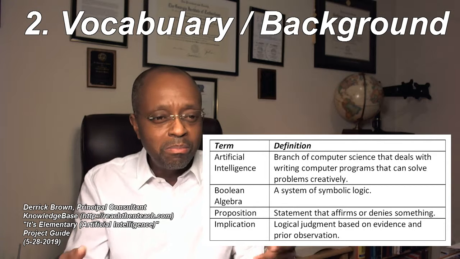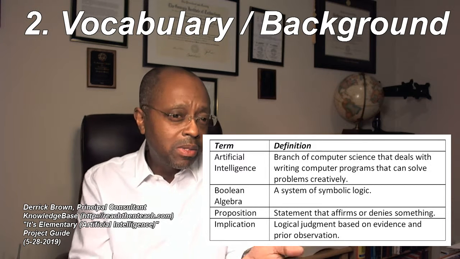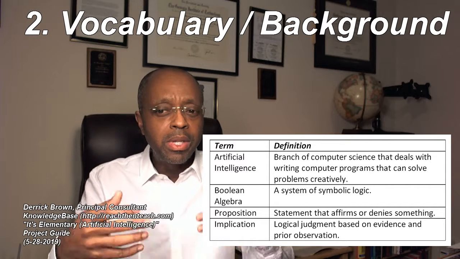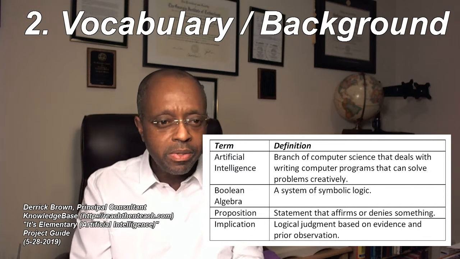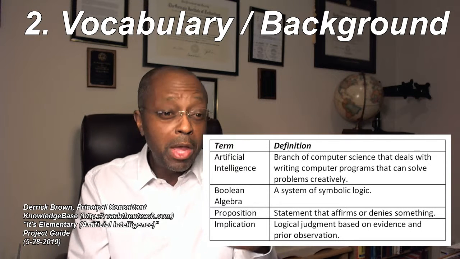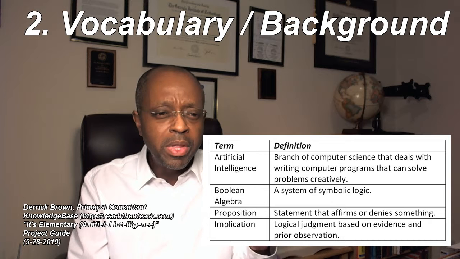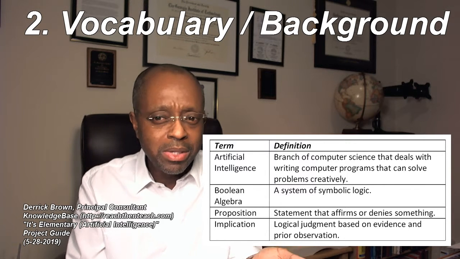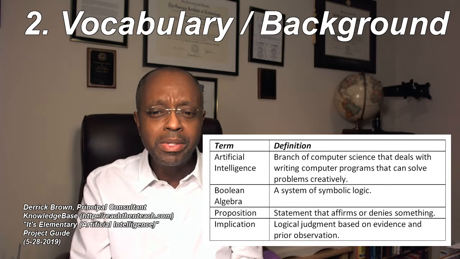I think, therefore I am. That's a proposition. Implication. An implication is a logical judgment based on evidence and prior observation. If I am awake, then I must be doing something. It's not the best implication ever, but it's an implication.